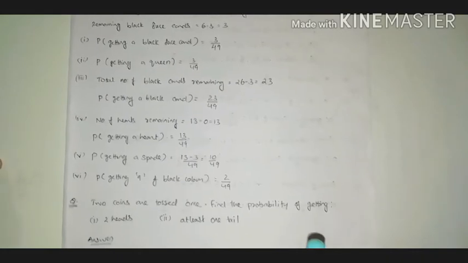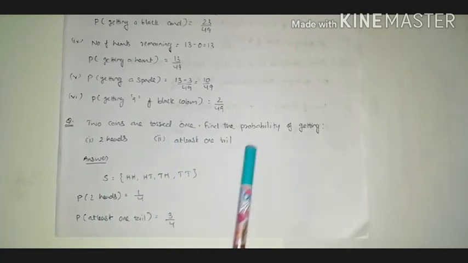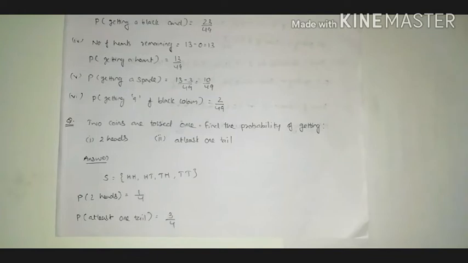Next question: 2 coins are tossed once. Find the probability of getting 2 heads, and second, at least 1 tail. When we toss 2 coins simultaneously, the sample space is HH, HT, TH and TT. First thing, the probability of getting 2 heads.